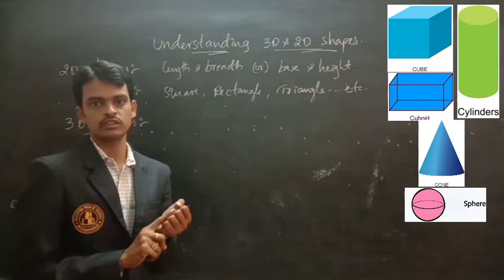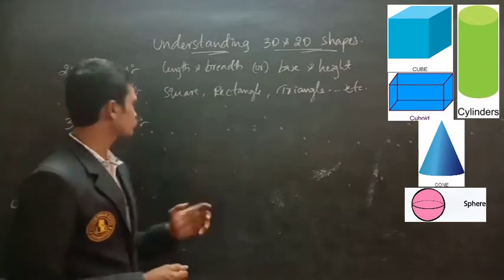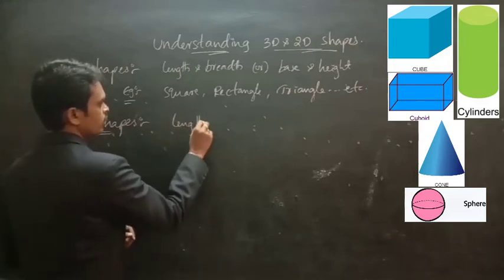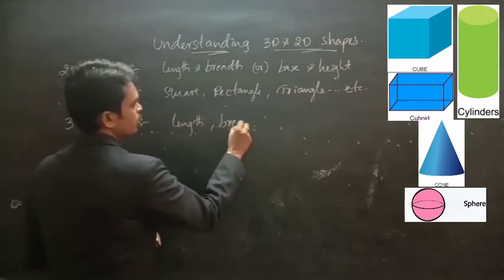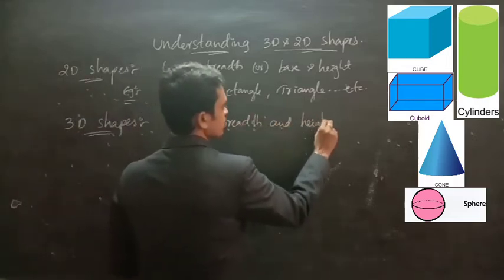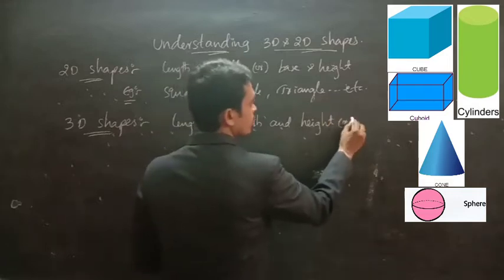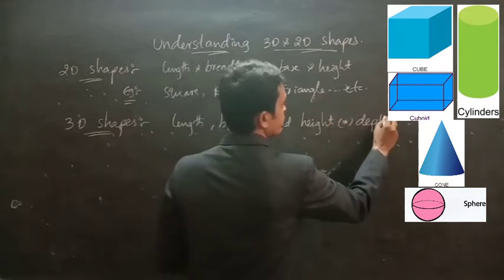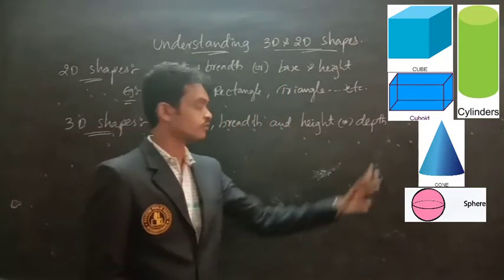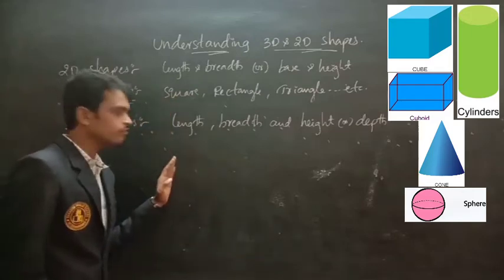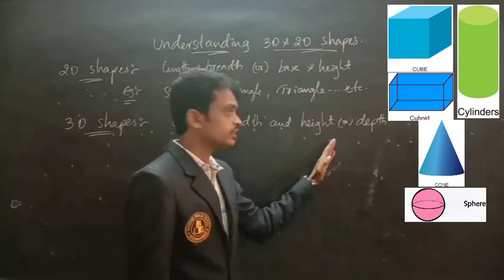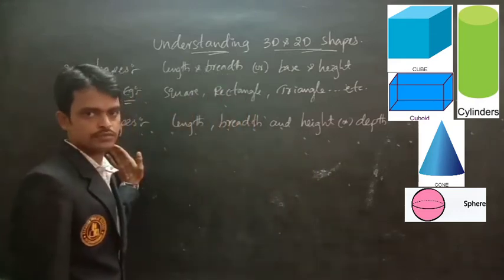Height or depth will be treated as the same. So the figures which have length, breadth and height, such type of figures are called 3D shapes.